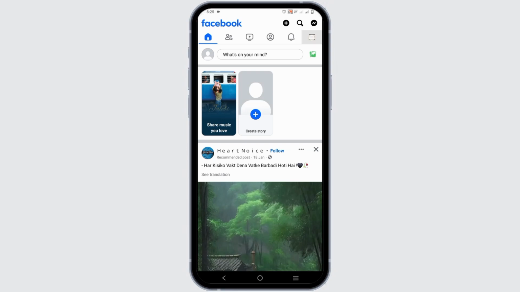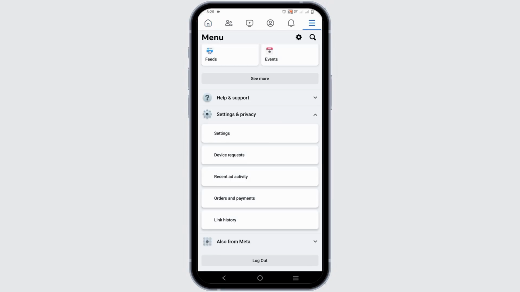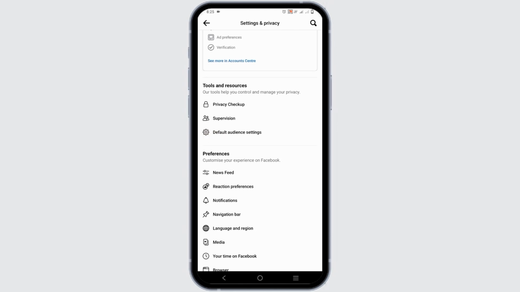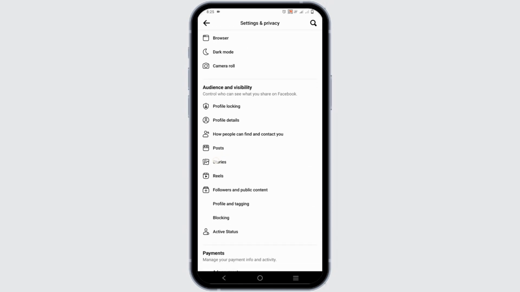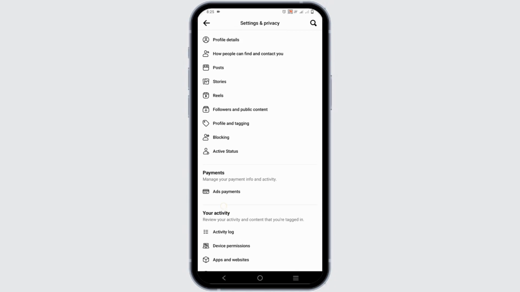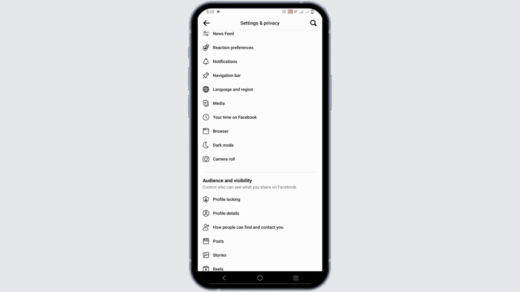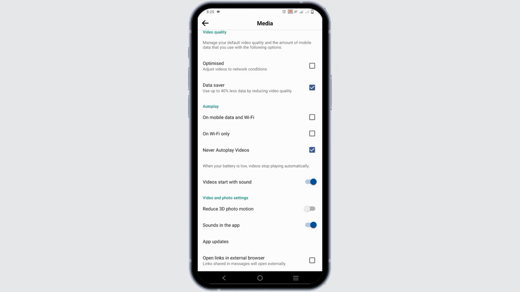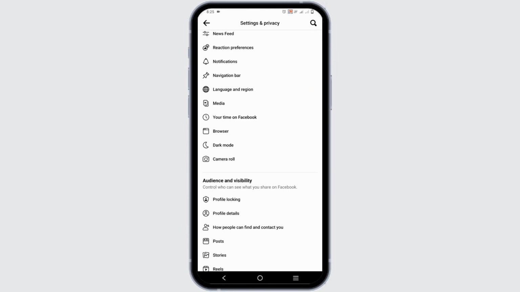Once you open the Facebook app, tap on the hamburger icon and then tap on Settings and Privacy. Go to Settings and then this page will open. Scroll down a bit until you find the option of Media. Just tap on the Media option and it will take you to another page. From here, you have to toggle on the option of Video Start with Sound. Usually, if it is turned off, then your Facebook video might have muted the sound option.